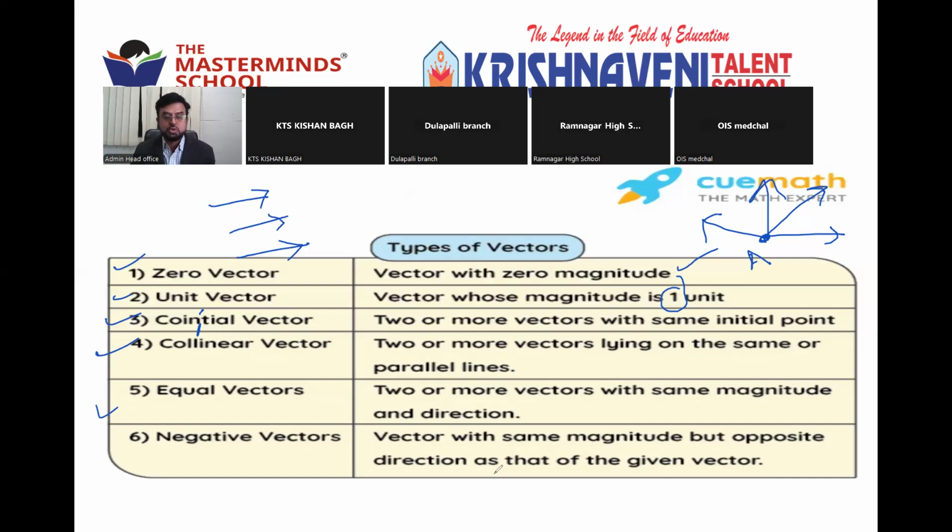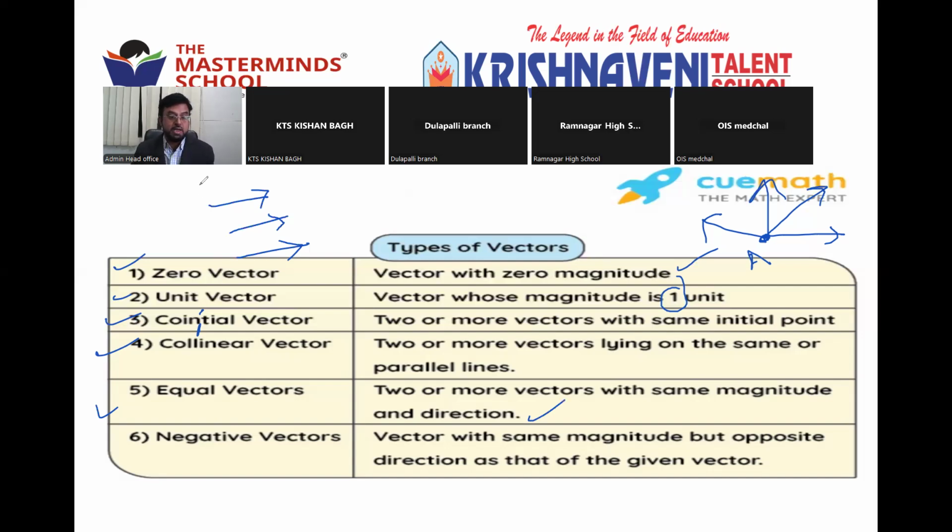Equal vectors: two or more vectors with the same magnitude and direction. Whether it may be velocity or force or density, whatever the vector is, if they have the same magnitude, that is the same numbers, 30, 40, 50, whatever it may be, and they are moving in the same direction, then they are called equal vectors.